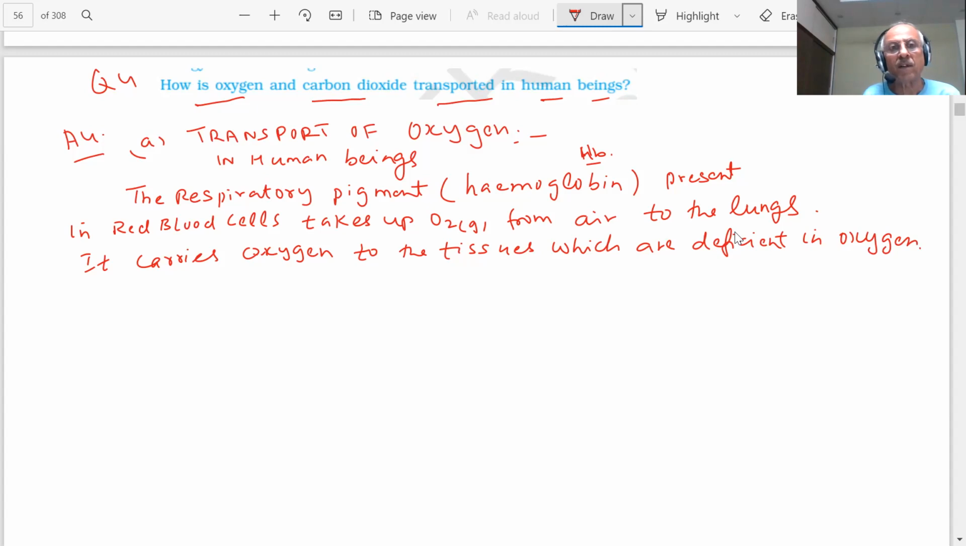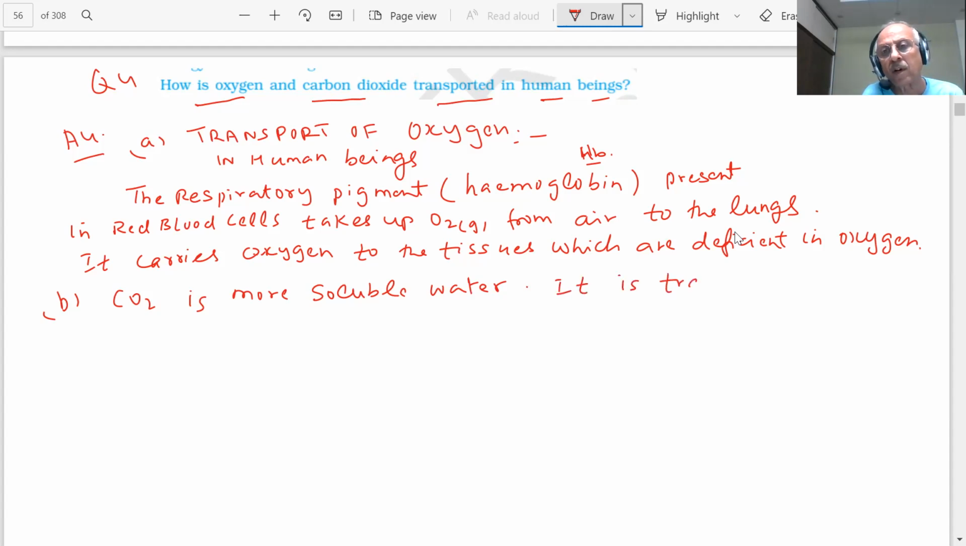The red blood cells, RBC, they have got HB, student. HB will combine with oxygen and will carry this. What is happening to the carbon dioxide, student? CO2 is more soluble in water. You have plenty of water inside your body, students. So it is transported from body tissues.